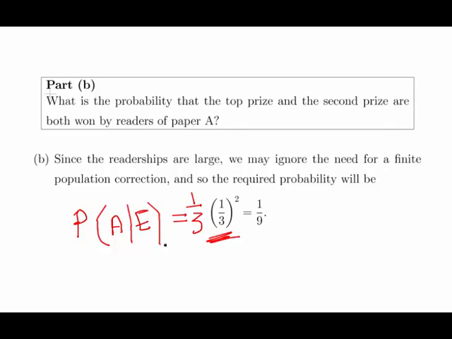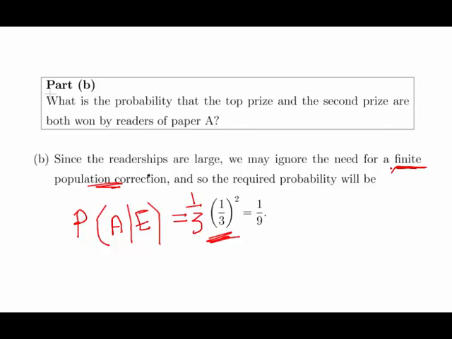Now, usually what you would think about in these questions is counting problems, that is, sampling with and without replacement. We could disregard that here because we have very large readerships, so we can disregard this finite population correction, as we call it. Our answer is going to be close enough that the effect of removing that extra person from our sample on the overall probability is negligible.